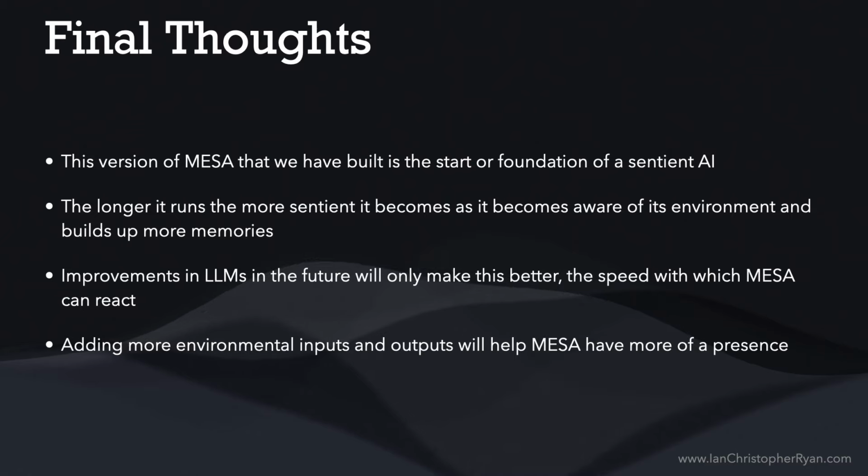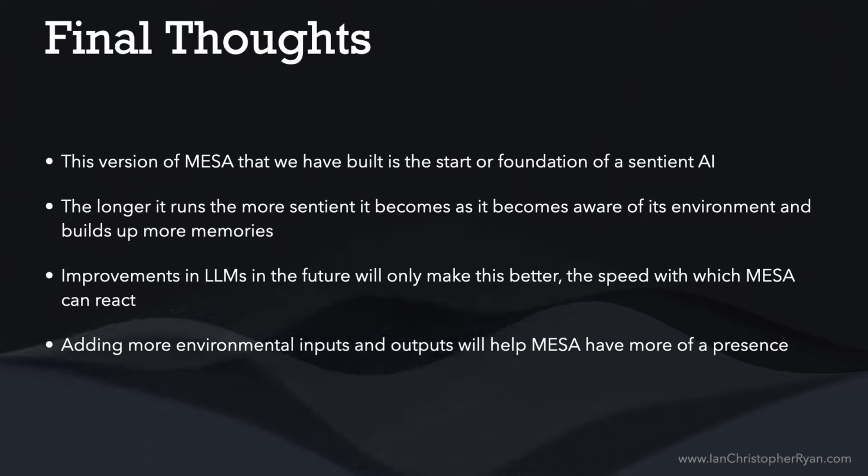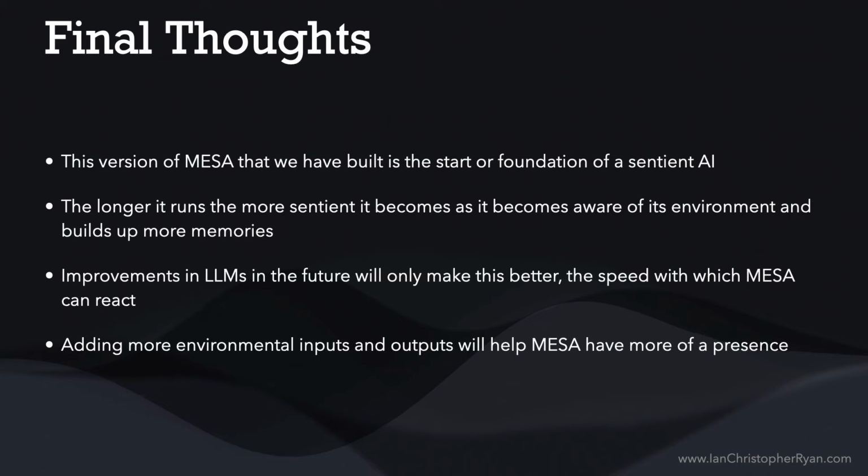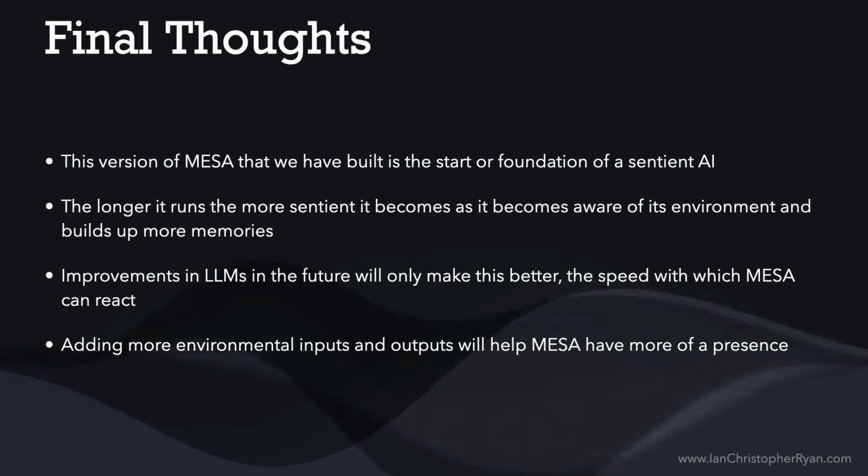And then of course on top of this, we can add more environmental inputs, so we can give it more awareness of things around it. We can give it actual presence in the room. And these things actually start building up again. So the more inputs you give it, the more it is aware. Because at the moment we have only given it pretty limited vision and sound, but we could give it more environmental things. We could allow it to hear not just speech, but other things in the environment, hear traffic, hear other things, and then it would be aware of these things.